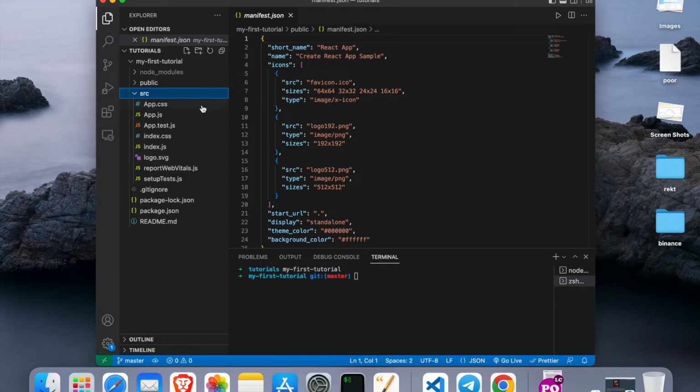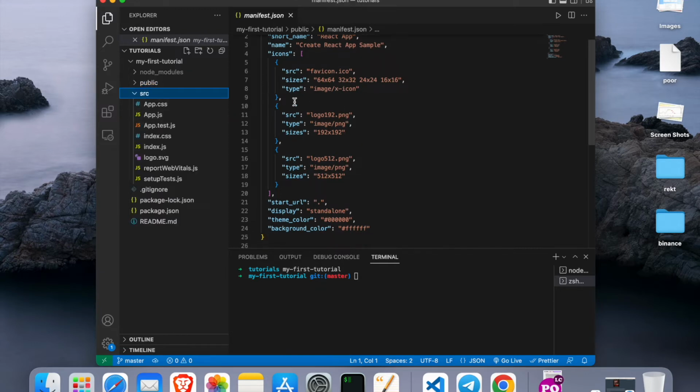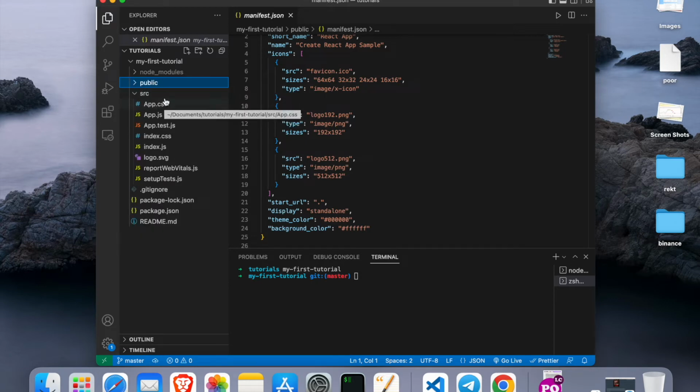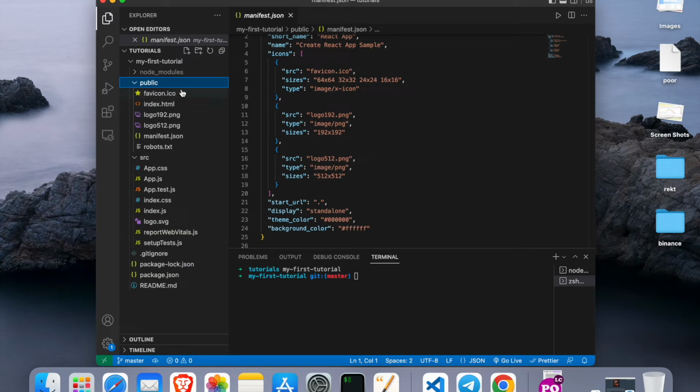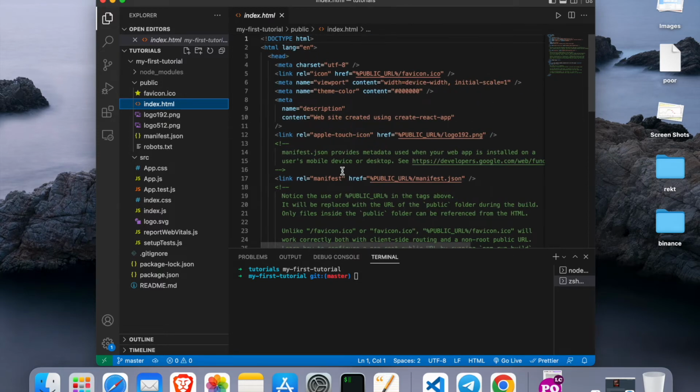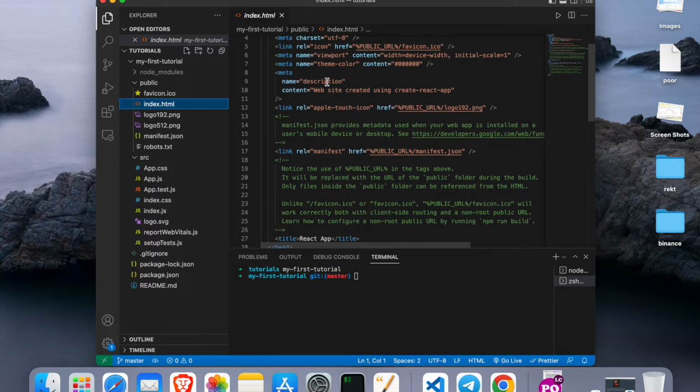Sometimes when you are writing code, you want to copy paste it and save it somewhere, so you can just put it in this public folder. It doesn't have a direct impact on your front end. The most important file in this folder is index.html, which is a basic HTML document. If you are familiar with HTML, it's just the charset, the name, the content, the metadata. You can change the description here.